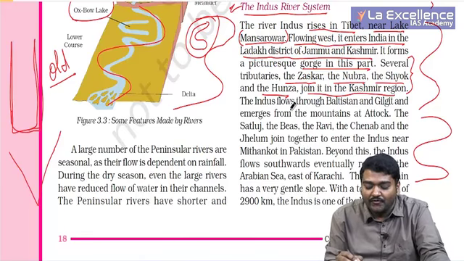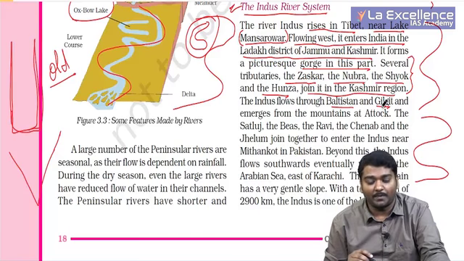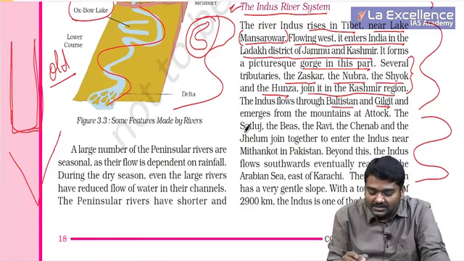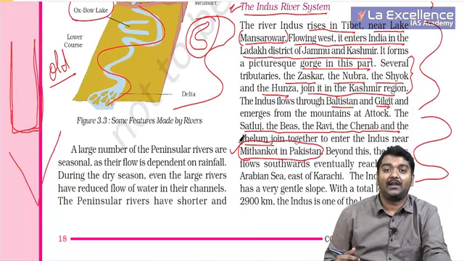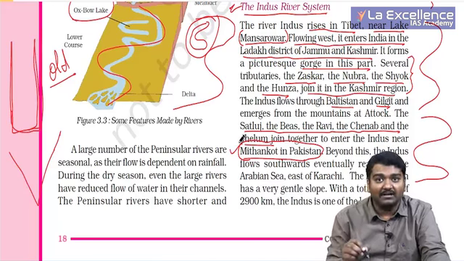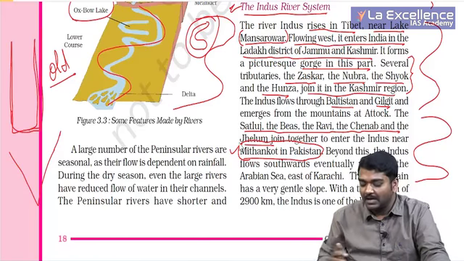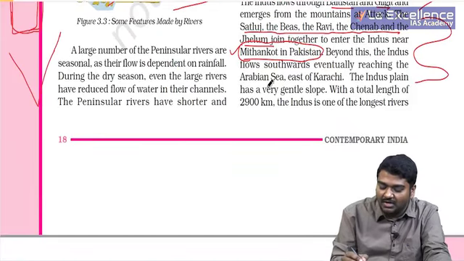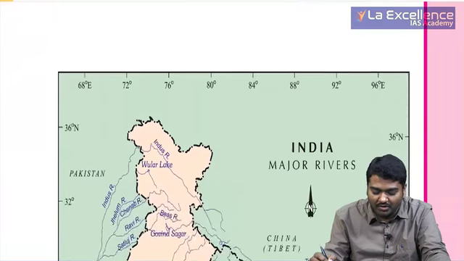The Indus flows through Baltistan and Gilgit, which is part of Pakistan occupied Kashmir, and then the Sutlej, Beas, Ravi, Chenab and the Jhelum rivers join together at Mithankot in Pakistan. As of now, try to remember this. In the 11th standard NCERT book, the Sutlej, Beas, Ravi are covered and you get detailed information about this. Beyond this, they drain into the Arabian Sea east of Karachi. Very important, right? This is what you need to observe first.